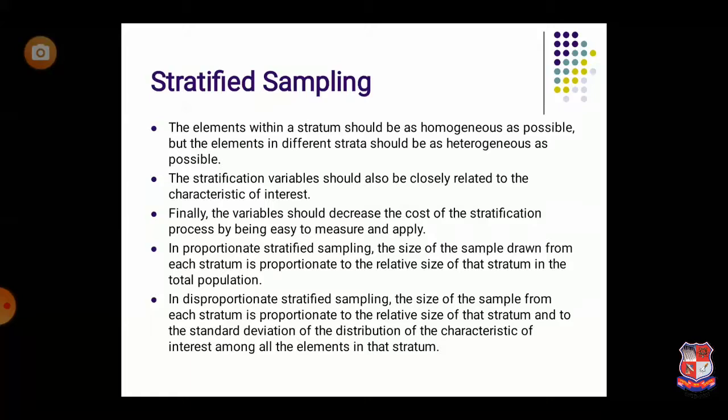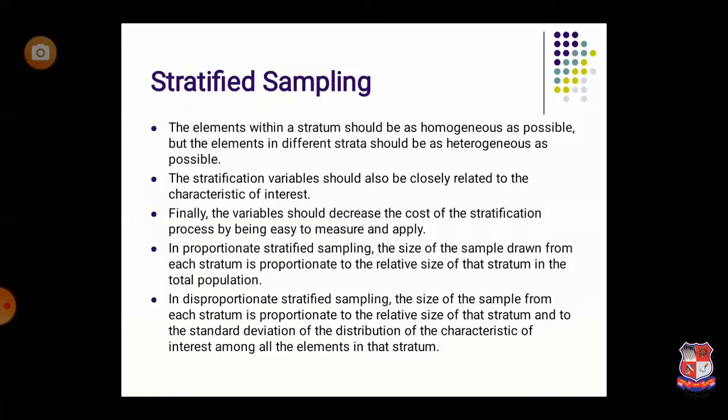So the basic characteristic of stratified sampling is that within a group it should be homogeneous and between groups it should be heterogeneous. The MBA group and the MCA group are heterogeneous, but within the MCA group they are homogeneous.